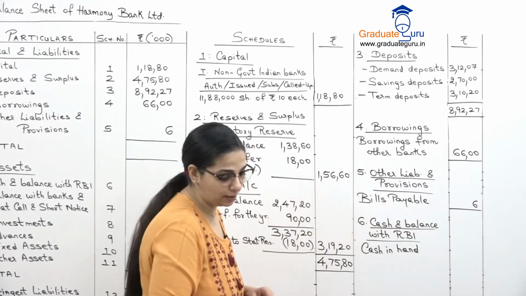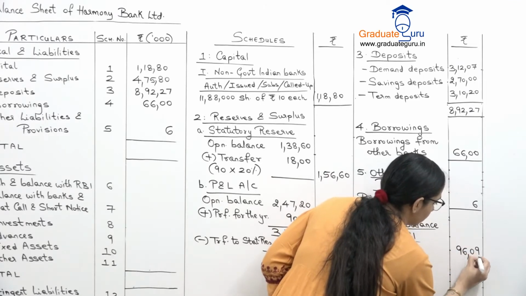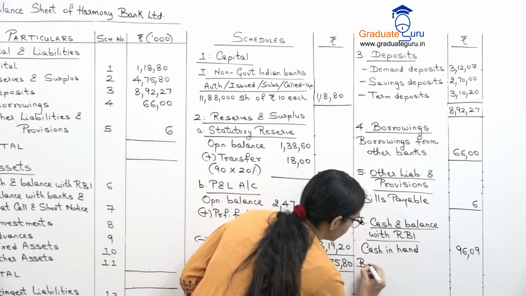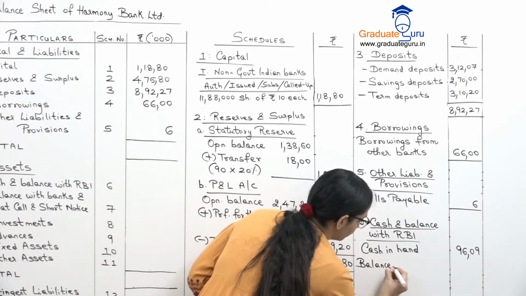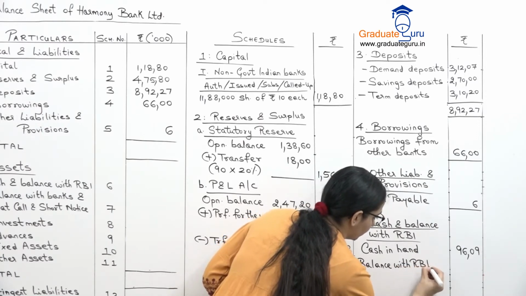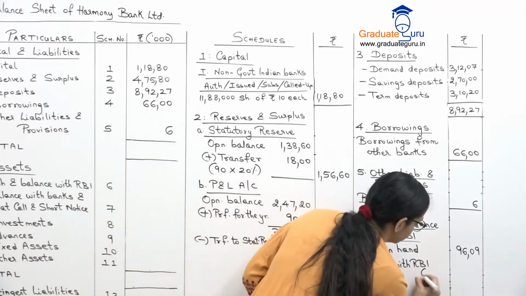And the cash in hand is 96,09. And then we want to find out the balance with RBI. For this balance with RBI, we'll do a working note.